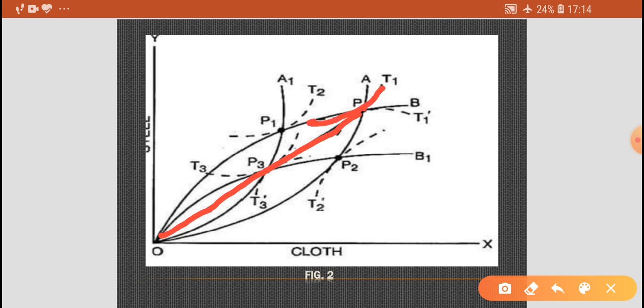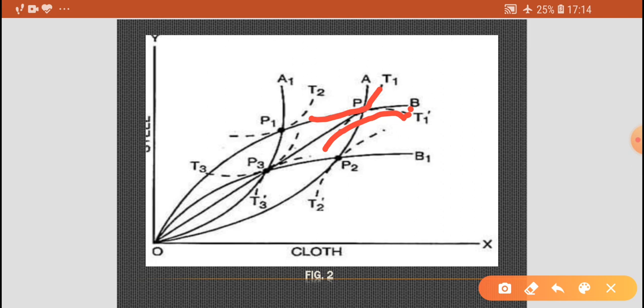This is T1 and this is T1 dash of country A and B respectively. So point P also indicates the respective welfare level in these countries in the pre-tariff situation.